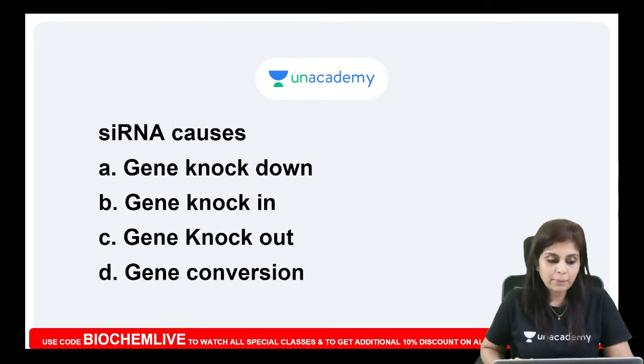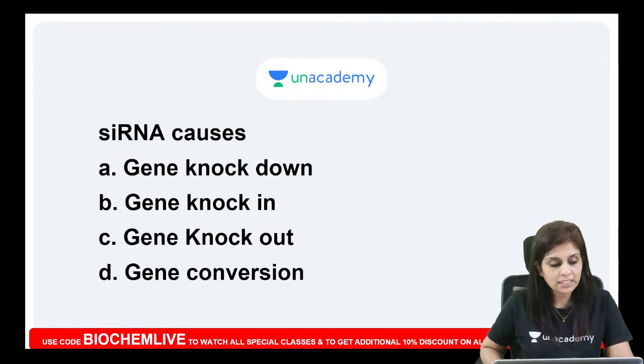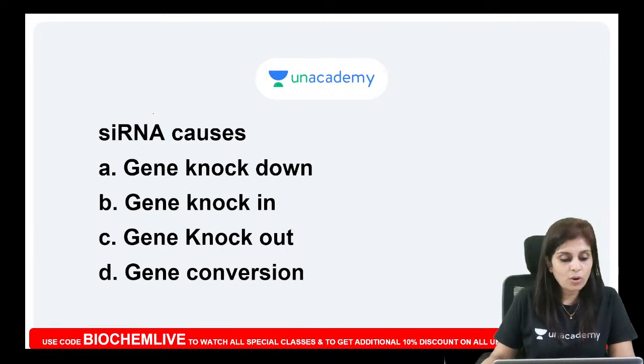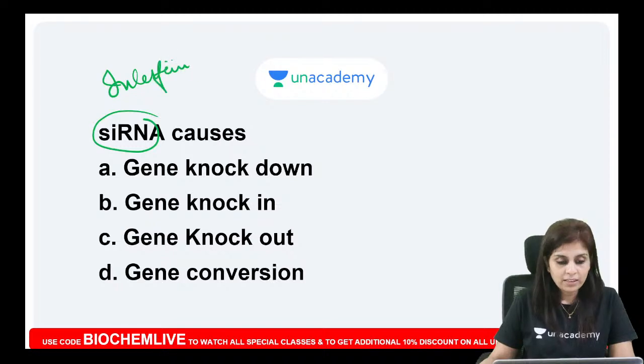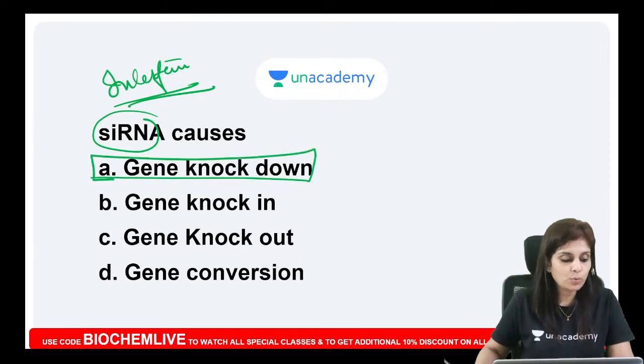So this is an interesting question and also a repeatedly asked question. siRNA causes what? Gene knockdown, gene knock-in, gene knockout, gene conversion. What is your answer? siRNA, or small interfering RNA, mediates the interference phenomenon. So this interference phenomenon will result in what? Very good, Bharat. Dr. Happiness says it's gene knockout. Ankush says it's knockdown. Yes, the answer is gene knockdown.